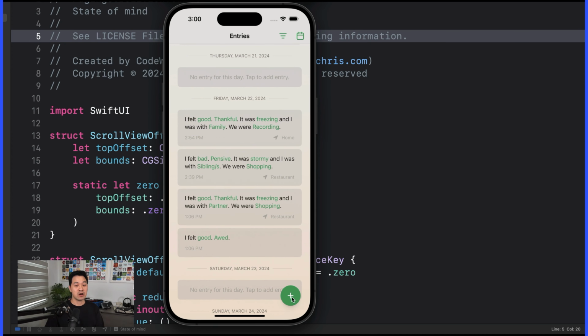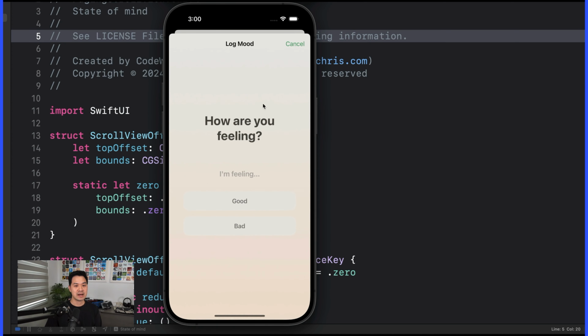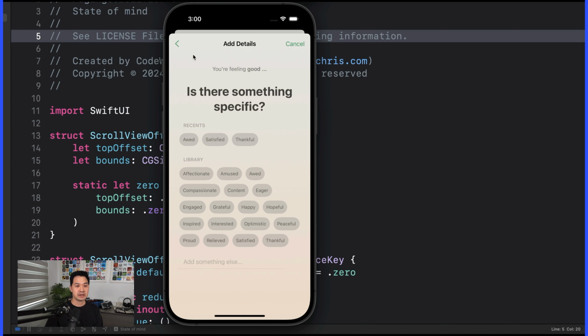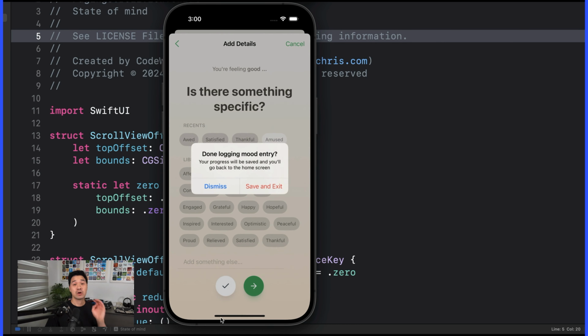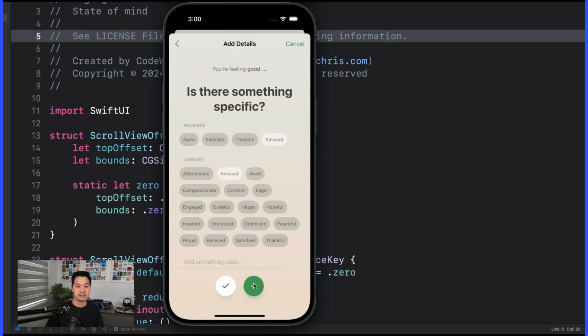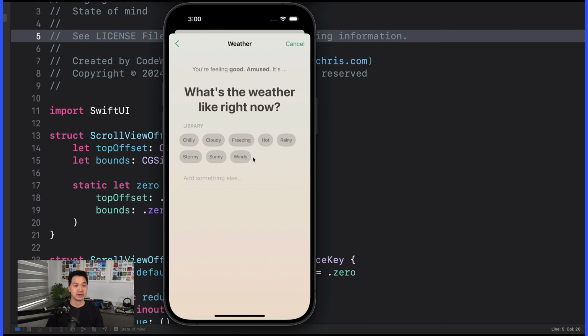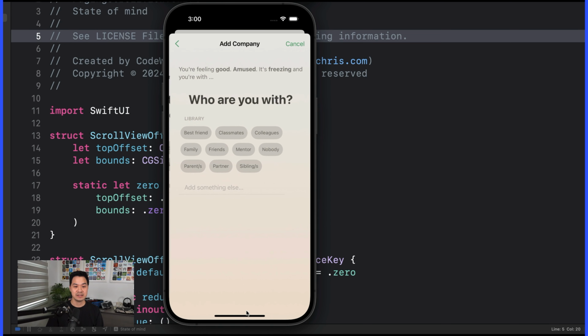Let's take a look at the logging flow. If I hit this green button, I can log a new entry. Let's say I choose good, I can choose good or bad. And then from here, I could go back, I can hit cancel, but I cannot proceed until I choose something. Let's say amused. And then I can just decide that's all I want to log, or I can continue on to log something more specific. So I'm going to say it's freezing now because it's actually snowing outside. And then I'm going to choose I'm with family.